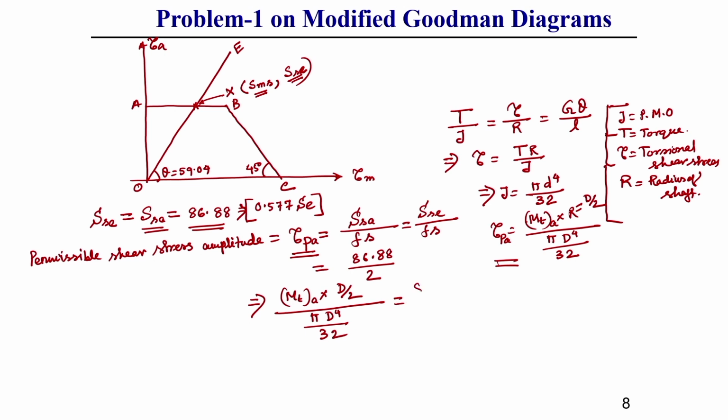This will give us 86.88 divided by 2. So, from here we can easily find out what is d value. So, d value is given as 30.83 millimeter. This is the design diameter of that shaft. So, if we use this much diameter of the shaft, then if it is subjected to the fluctuating torque given for this problem, it will never fail.